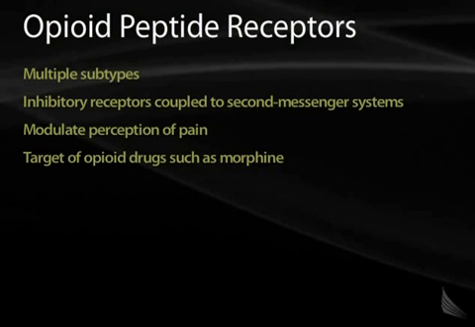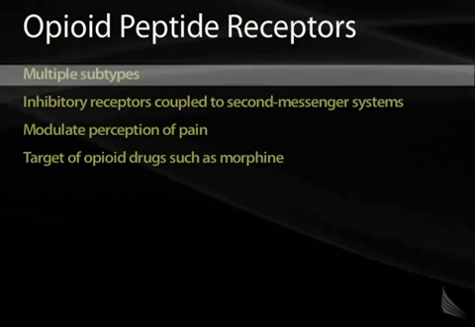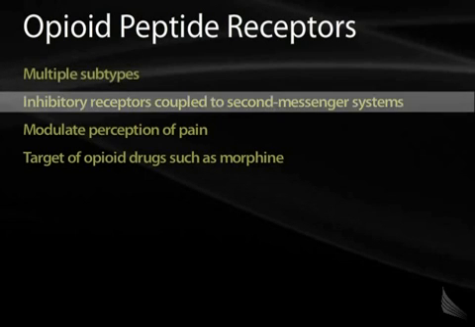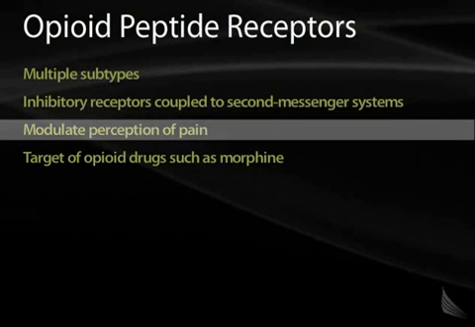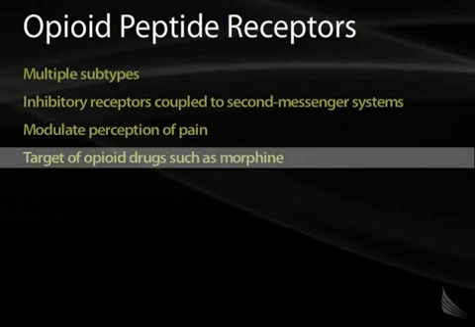Opioid receptors are very important as well in humans. There are multiple subtypes. These are generally considered to be inhibitory receptors that are all coupled to second messenger systems. These have a role in the modulation of pain, and they are the target of opioid medications such as morphine. The human body also creates endogenous opioids to bind to these receptors.